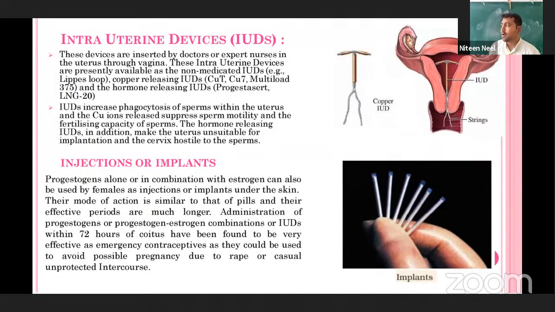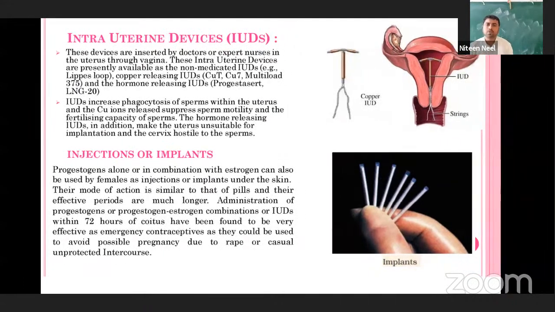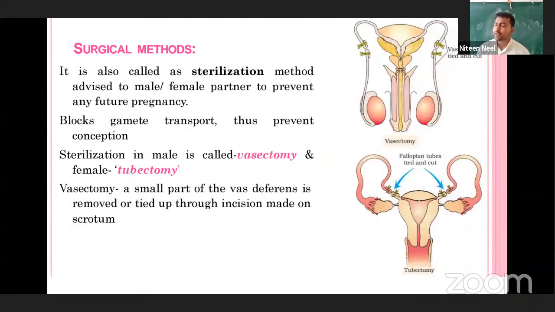See, and there is one more method to avoid pregnancy that is called surgical methods. And these methods are very important for your examination. They are going to be asked. ನಿಮ್ಮ ಎಕ್ಸಾಮ್ ಅಲ್ಲಿ ಕೇಳಬಹುದು. Okay, there are two methods in the surgical methods. One is called vasectomy, the other one is called tubectomy. Vasectomy commonly in males, tubectomy in females. That we have to remember. Why? Because the fallopian tube is present in the female and the vas deferens is present in males.